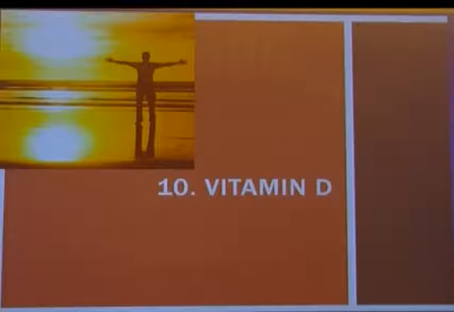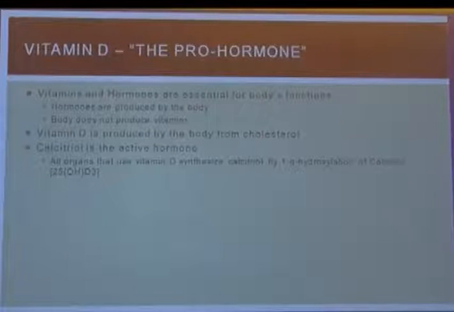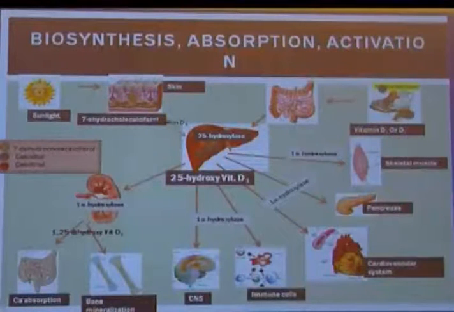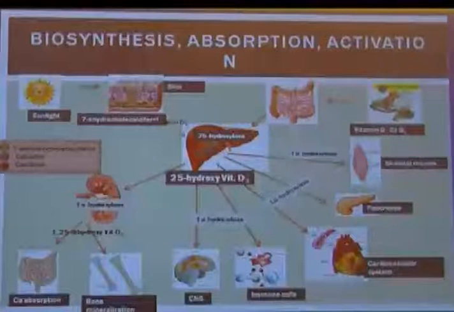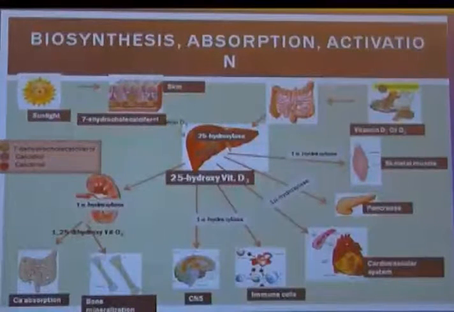We all know vitamin D has multiple roles, but till now nothing is absolutely proven. But in diabetes, there are a number of reasons by which vitamin D may have an effect on glucose metabolism. It is not a hormone, it is a prohormone. It is produced in the skin from cholesterol, and calcitriol is the active hormone. All the organs use vitamin D by 1-alpha hydroxylation to calcitriol. By various ways, vitamin D can influence glucose metabolism. I will not go into details of this, you all know this.